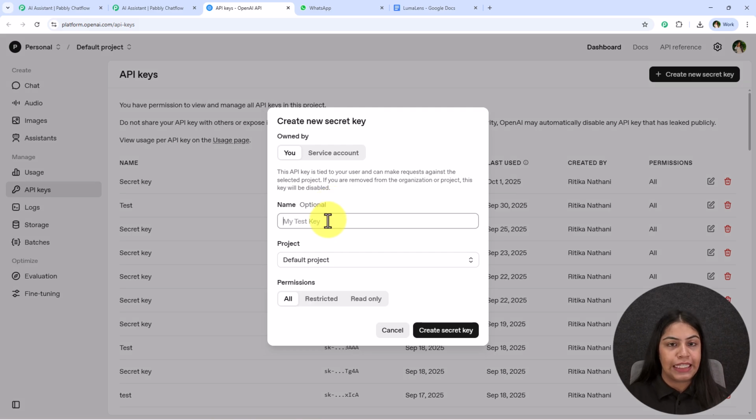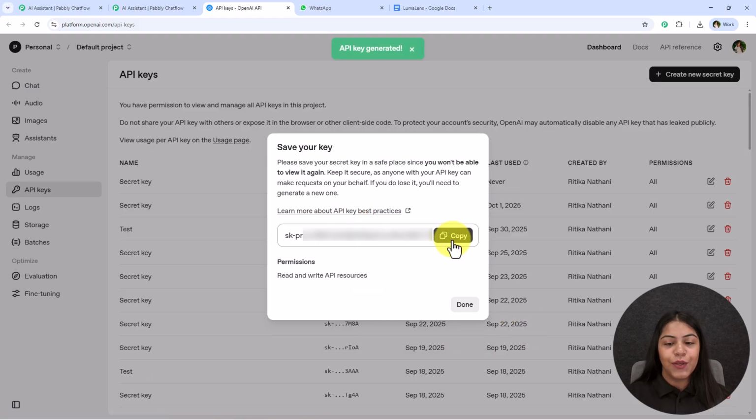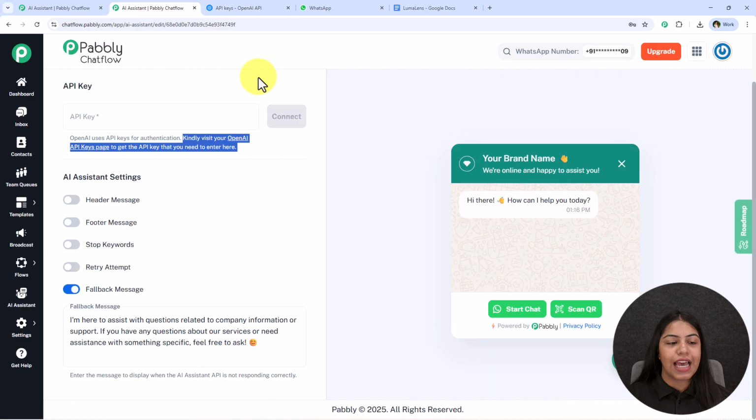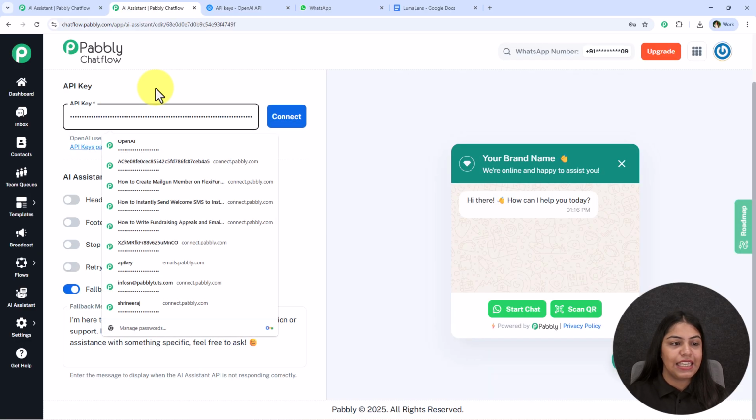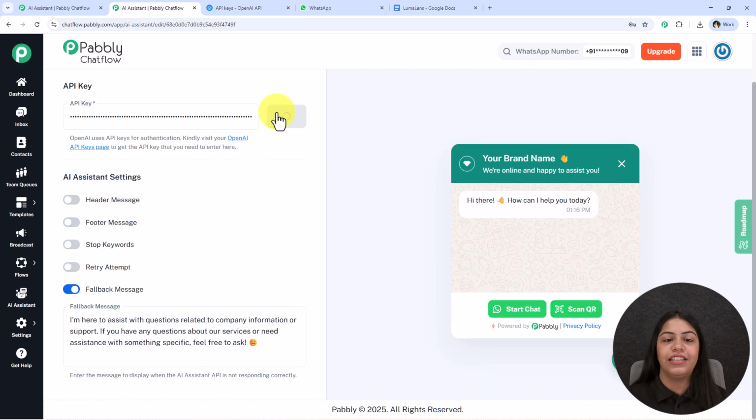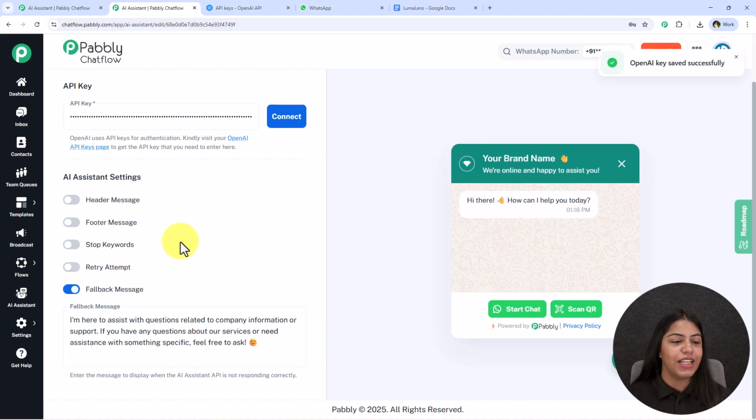You have to enter the key name, select the project, and click on this create secret key button, and your key will be created. You just have to copy this key, open the AI assistant once again, and paste this key over here in this API key section and click on this connect. Now you can see OpenAI key saved successfully.